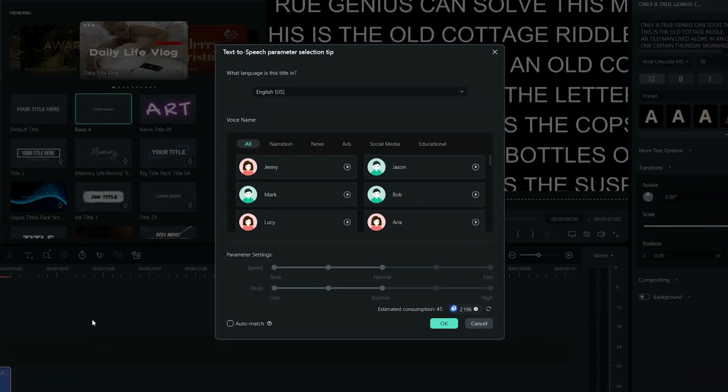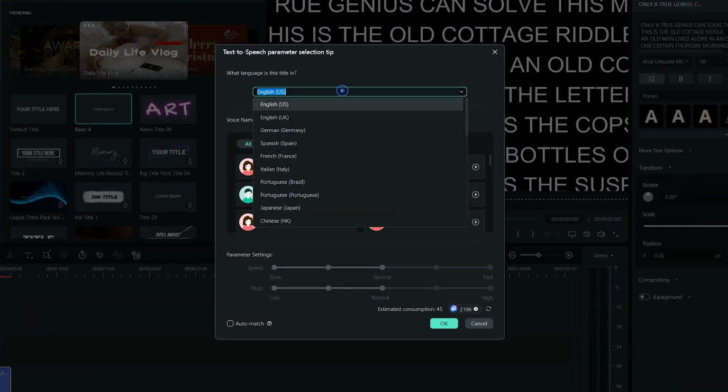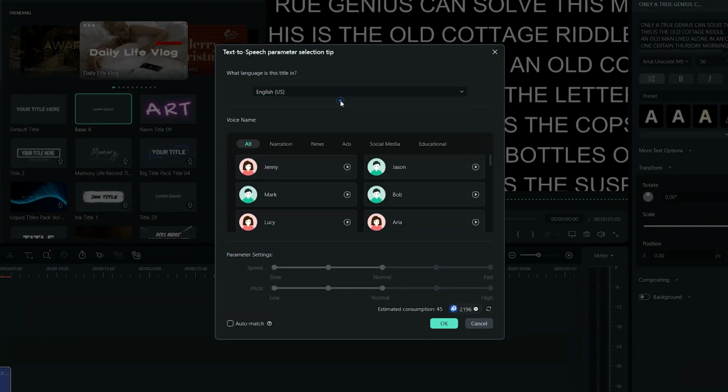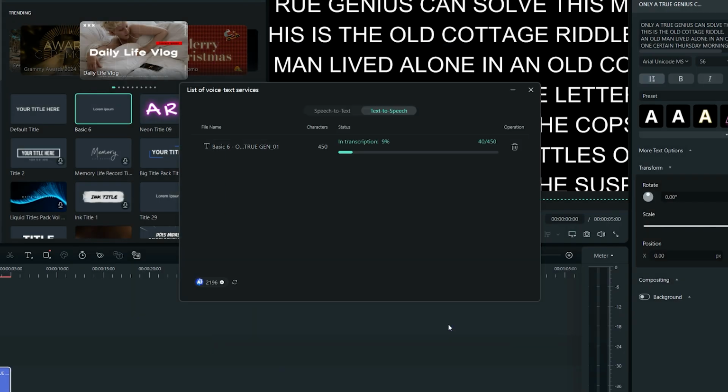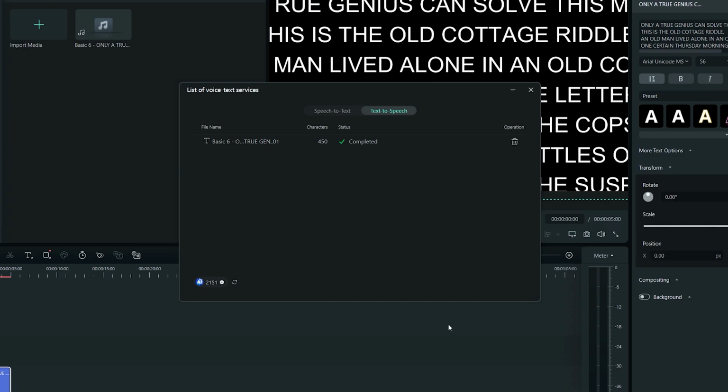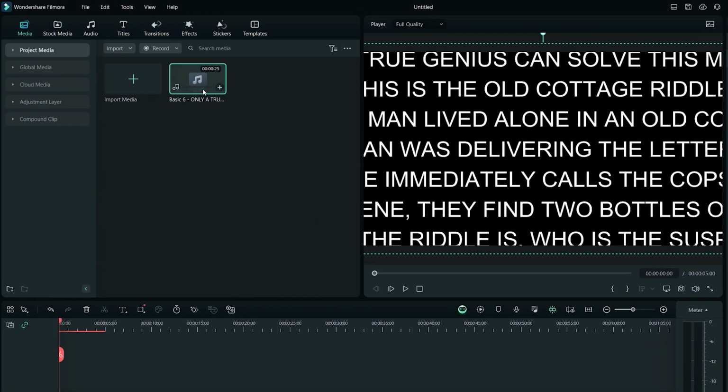The Parameters panel will open up. First of all, you have to select the language in which the script is written. Then click on these voice profiles one by one and listen to the sample audio. There are lots of presets here. Click on any of these to select, and you can even set some more parameters from these sliders such as speed and pitch. After that, click on the OK button. Filmora 13 will start the text-to-speech conversion. And after a few seconds, it will add the audio file in the media library. Now close this panel and drag and drop your audio file on the project timeline.